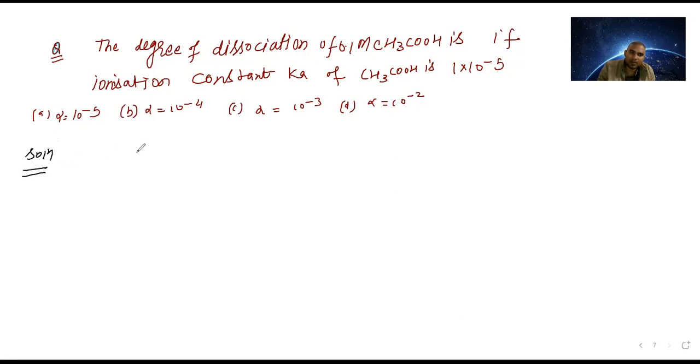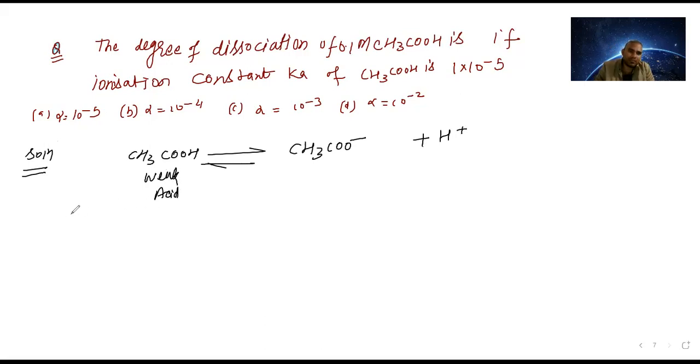You see, this is the acid given, CH3COOH. It is a weak acid. So if it is ionizing, it is going to give CH3COO minus ion, and it is going to give H plus ion. At t equal to 0, its concentration is C, and the products' concentrations are 0. At equilibrium, it will be C minus C alpha, and here C alpha. If you are writing Ka, what will come?